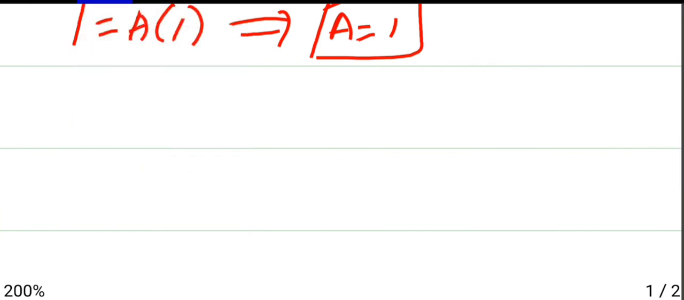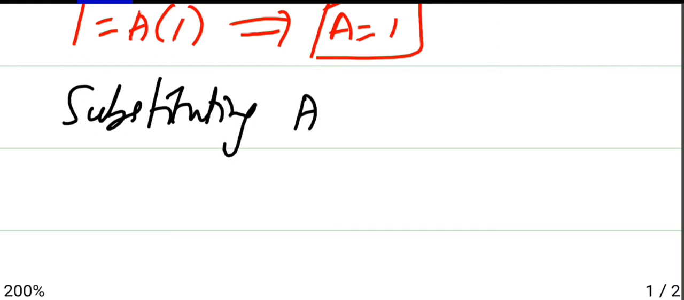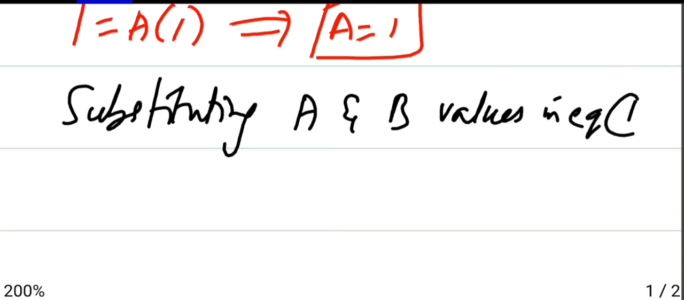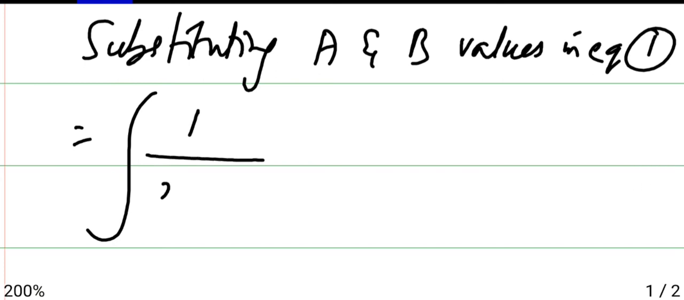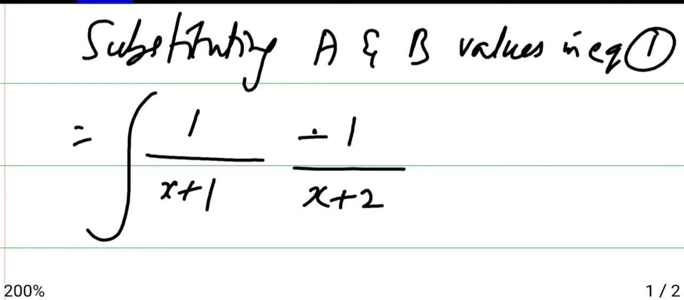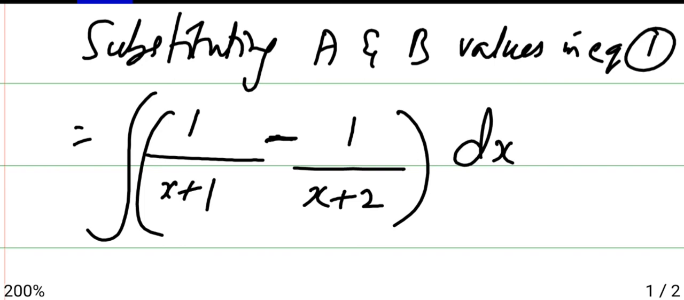Now substituting the a and b values in equation 1, we get the integral of a is 1, 1 by (x + 1), plus b is -1, that is minus 1 divided by (x + 2), dx. So I have just substituted the a and b values.